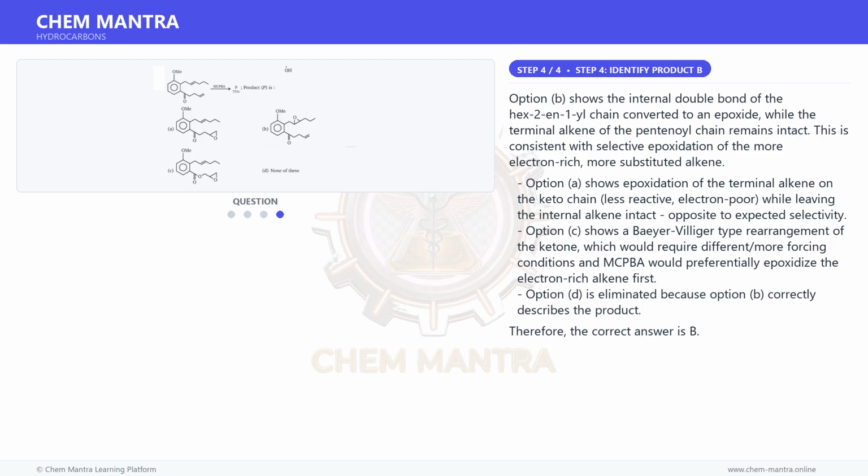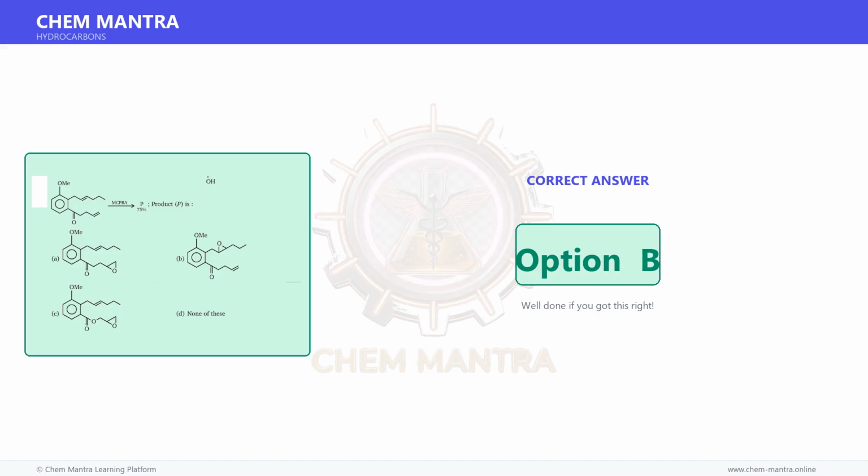Option C shows a Baeyer-Villiger type rearrangement of the ketone, which would require different, more forcing conditions, and mCPBA would preferentially epoxidize the electron-rich alkene first. Option D is eliminated because option B correctly describes the product. Therefore, the correct answer is B. Therefore, the correct answer is option B.